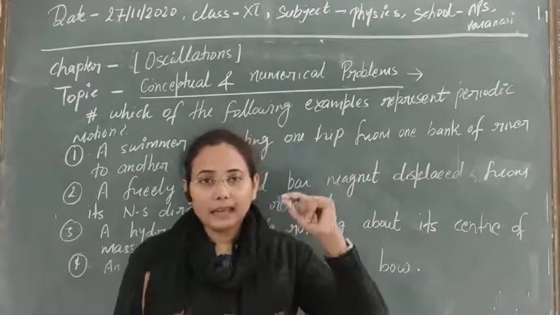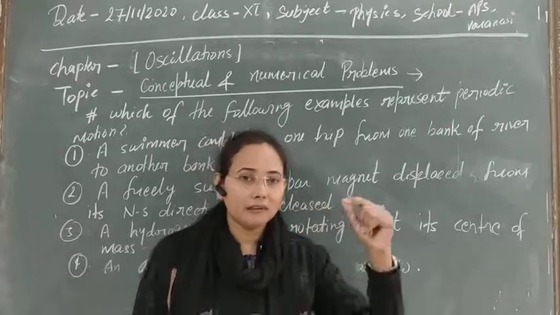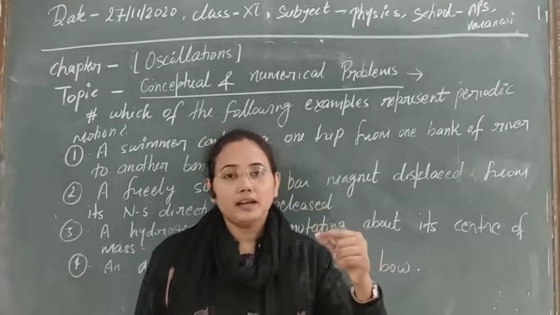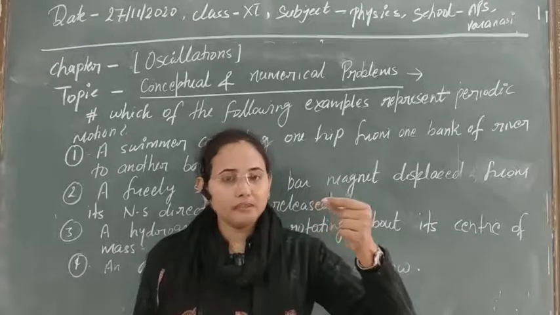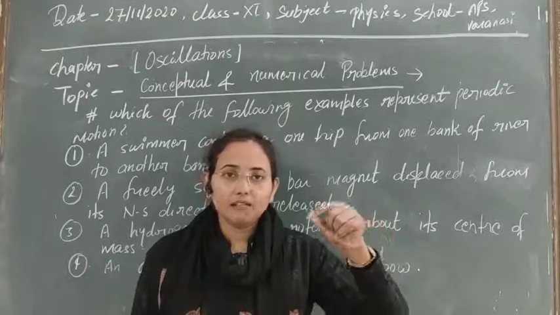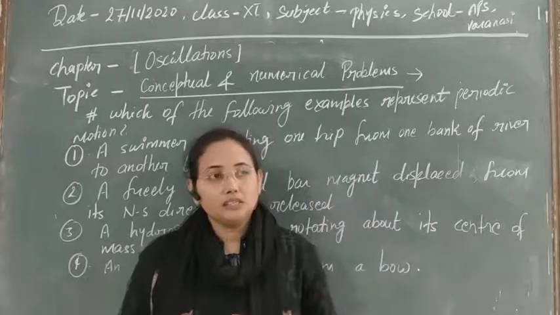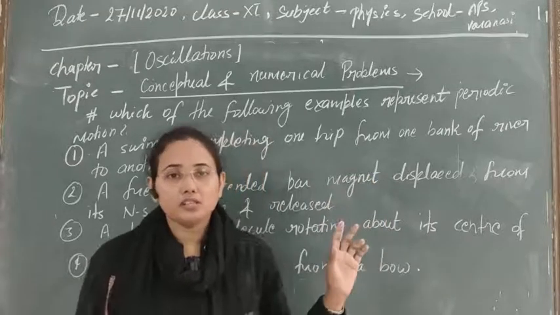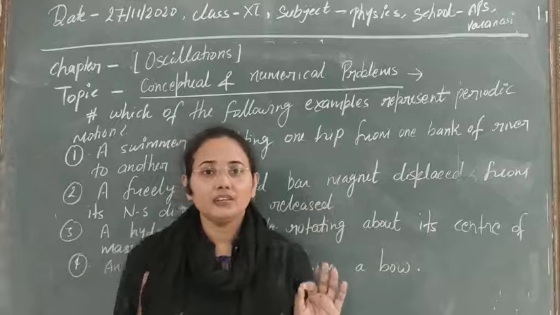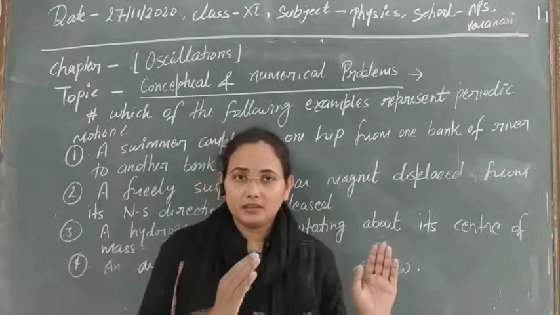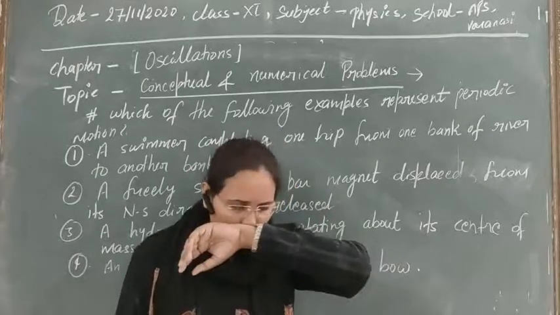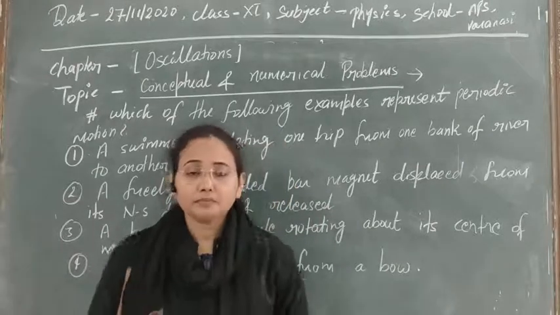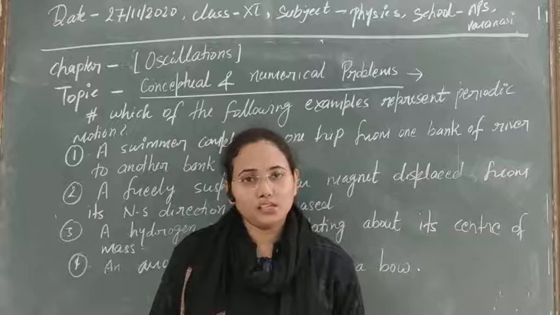The time period of the earth, or time of revolution, is fixed, and it makes 2 pi rotations, and after 2 pi it again repeats its path. So this is the case of periodic motion: after a finite interval of time, if the particle repeats its motion, then such types of motions are known as periodic motion.